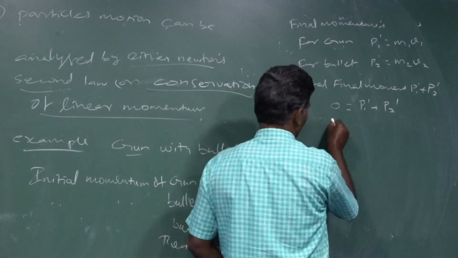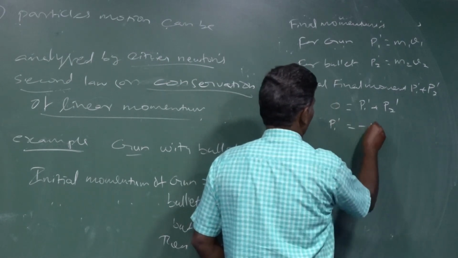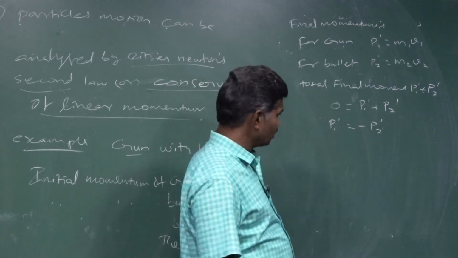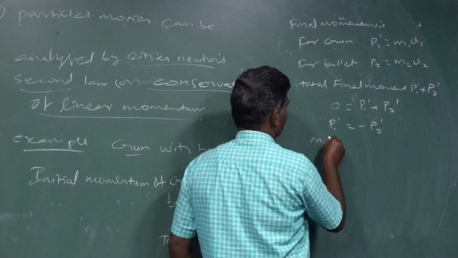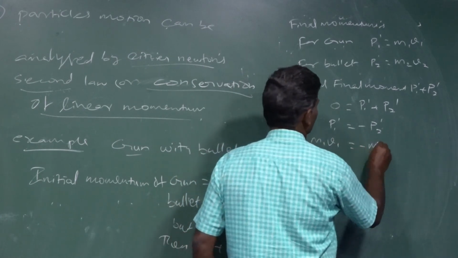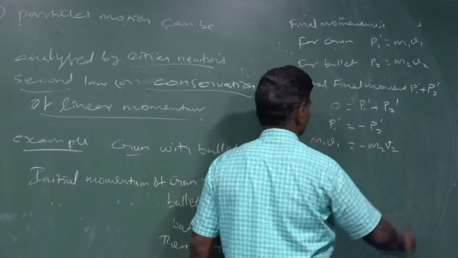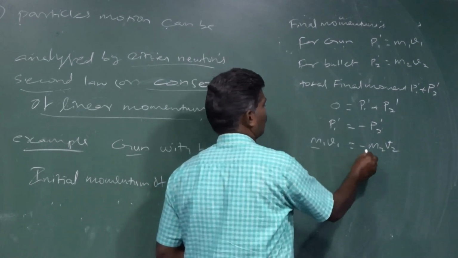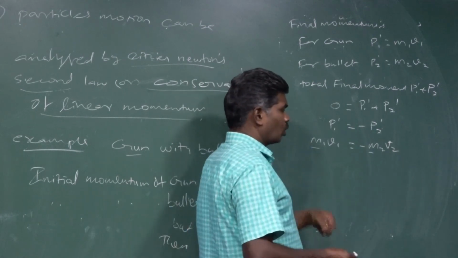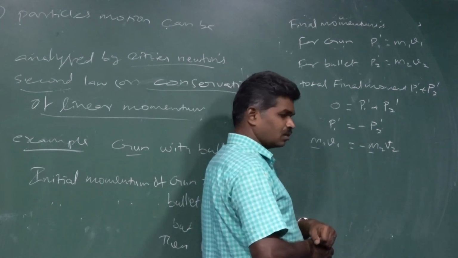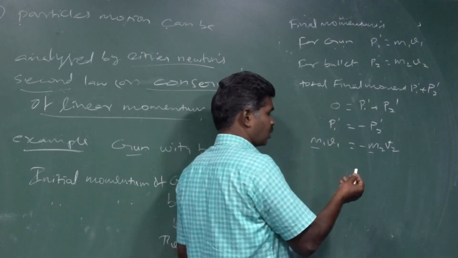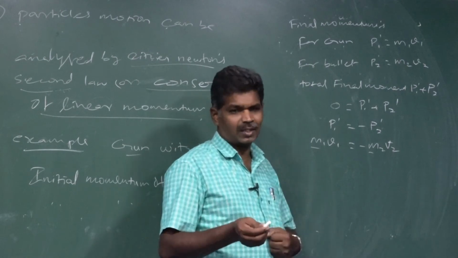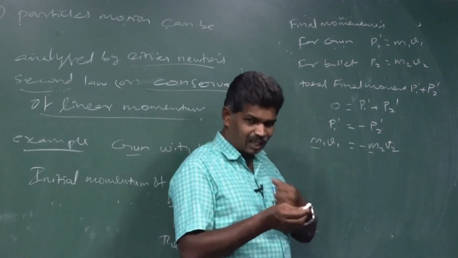From that, P1 prime is equal to minus P2 prime. Substituting their values, M1 V1 equals minus M2 V2. So if we know the masses M1 and M2 and one particle's velocity, we can calculate the other velocity. Suppose I want to find the recoiling velocity, that is, the velocity at which the gun recoils.